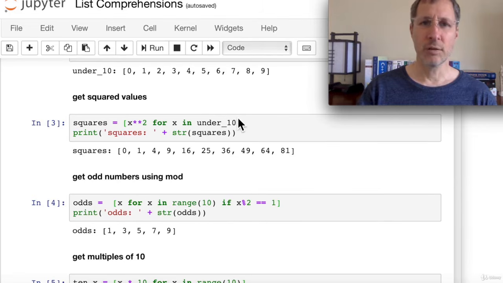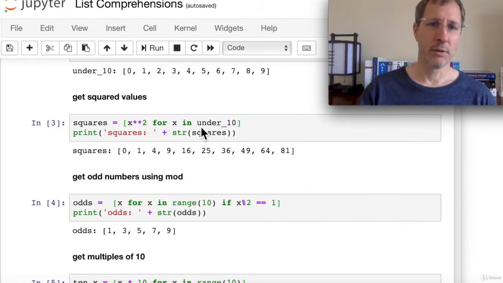We can use any sequence here, which means we could use a list, a tuple, a set, or even a string, or a range function. So x squared for x in under 10. It's going to iterate through these, return the square of each one of them, and assign that to this new list called squares. And then we're going to print out squares. So you can see the result is 0 through 81, the squares of the previous list.